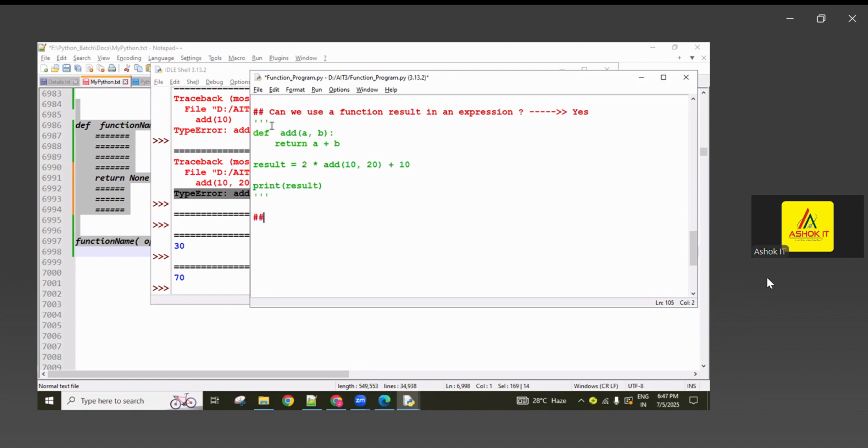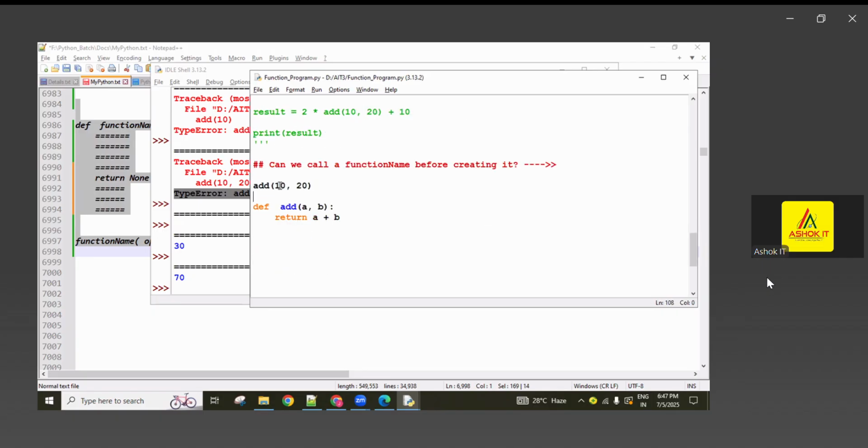And next, another one. Can we call a function name before defining or before creating? Now, what is the answer? Can we call a function before creating? So this is the function definition, guys. After defining the function, you can call it like this. No problem. Okay. So my question right now, before creating, can we call a function? Now what is the output?